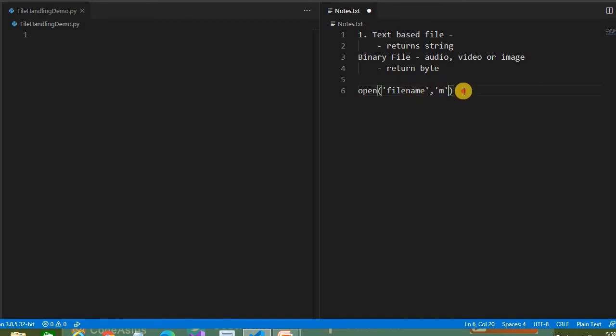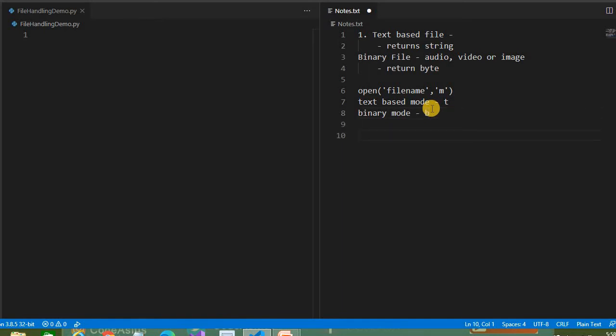When it comes to the mode, there are by default two modes. The one is text-based mode, which means you are handling a text-based file. And the second one is binary mode, which means you are reading a binary file, and the notation is B. For text mode, it's T. So by default it reads in the text-based mode unless you specify B.